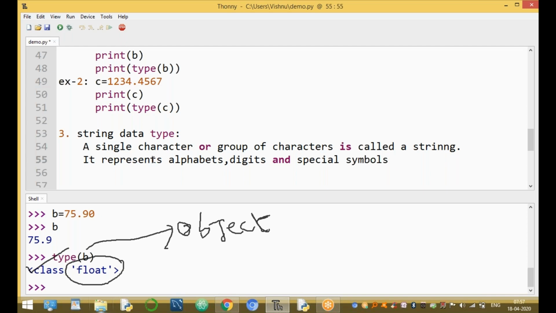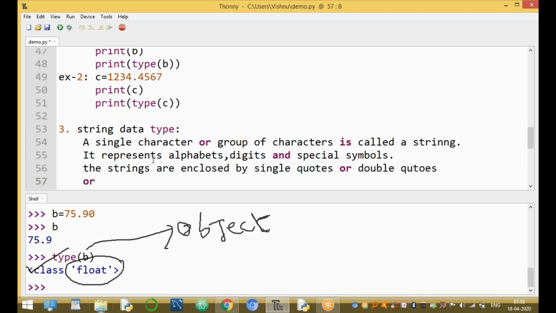Okay, the strings are enclosed by, very important point, the string value is enclosed by single quotes, or double quotes, or triple single quotes, or triple double quotes. It's a very important point.